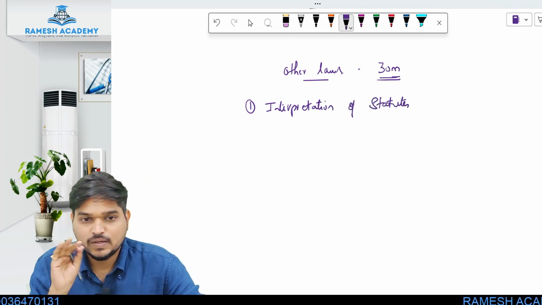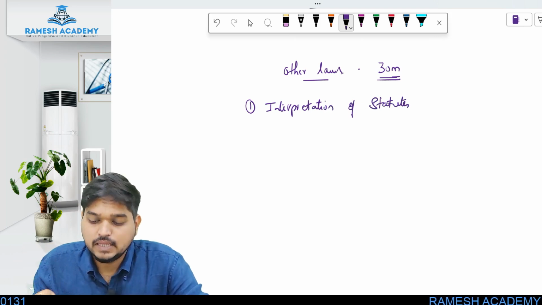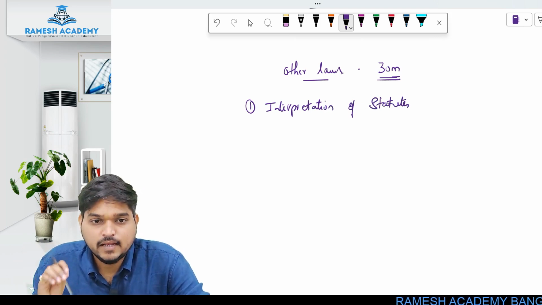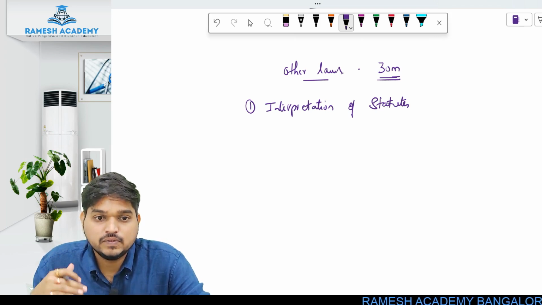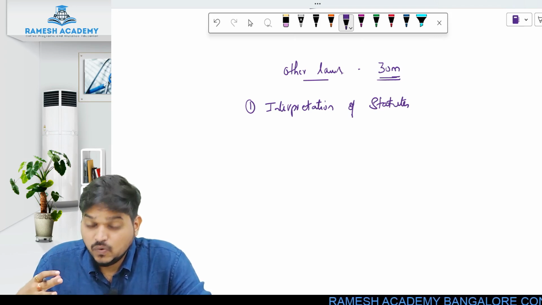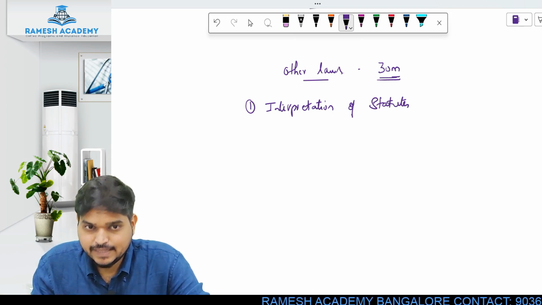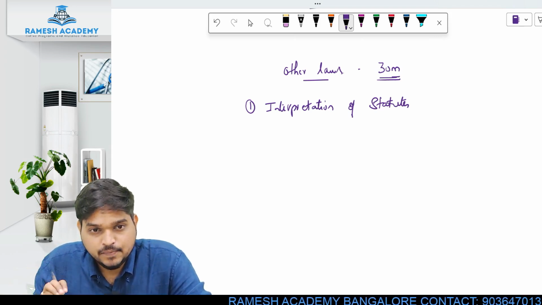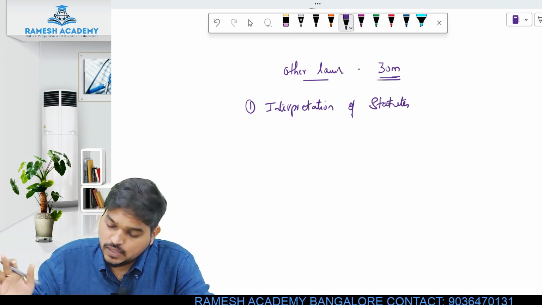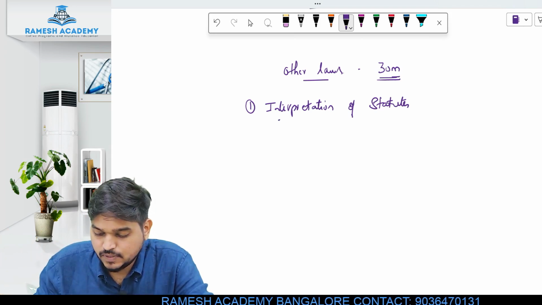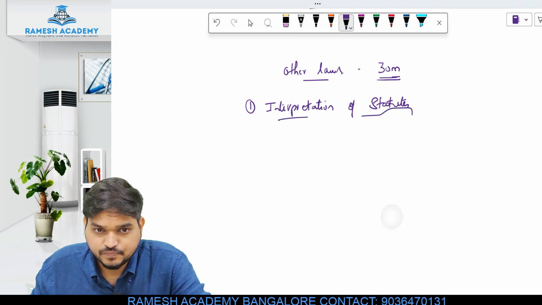Now this is not an act or a law, but it is a chapter which will help you to understand the other laws or acts which are made in India. So that chapter is called interpretation of statute.